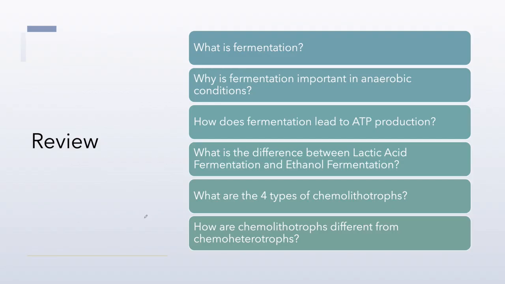So just a real quick review on this one. Make sure that you understand the process of fermentation, how it occurs in a cell. It's with or without oxygen. Why is it important in anaerobic conditions? Where do we get ATP from? These are the types of questions regarding both chemolithotrophs, or the 4 types of chemolithotrophs, and the difference between a chemolithotroph and chemoheterotroph, who is using what, and how ATP production occurs in fermentation.